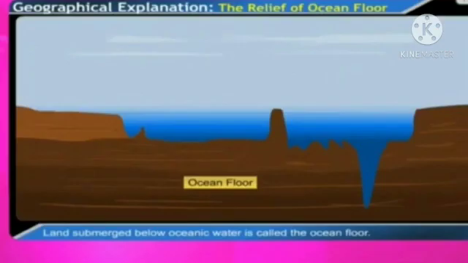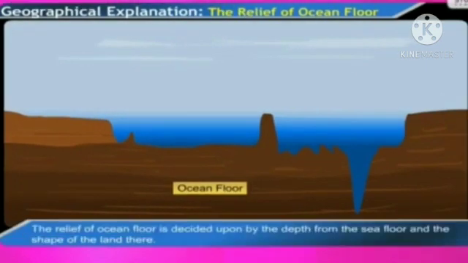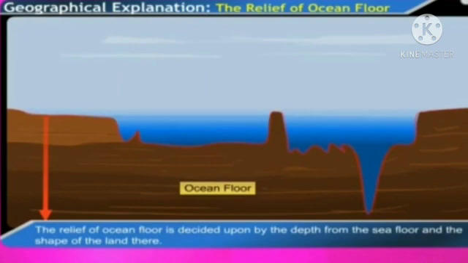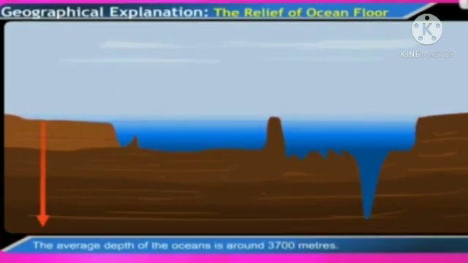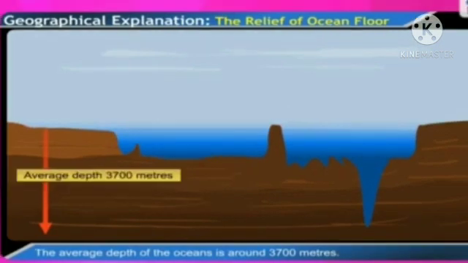Geographical explanation. The relief of ocean floor. Land submerged below oceanic water is called the ocean floor. The relief of the ocean floor is decided upon by the depth from the sea level and the shape of the land there. The average depth of the ocean is around 3,700 meters.